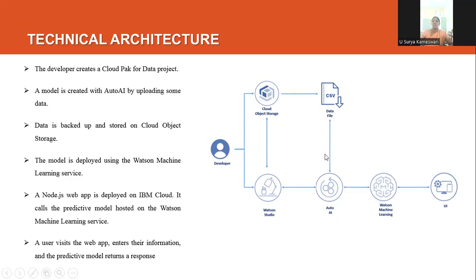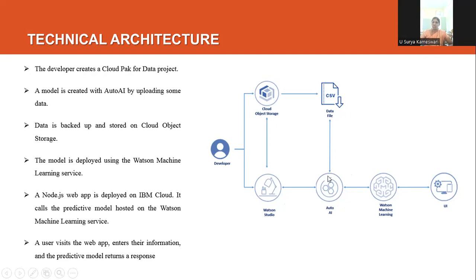a model is created with Auto AI. We upload some data in the form of a CSV file or Excel file, anything. Here I uploaded it in the form of a CSV file. Auto AI creates a model, and this model is backed up, and the data is also backed up on the Cloud Object Storage.